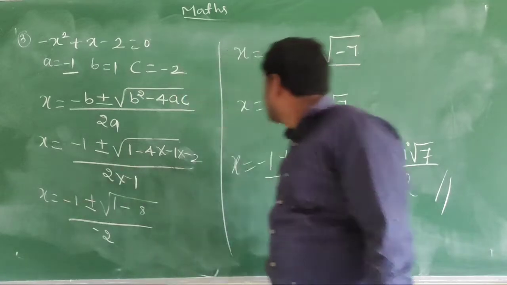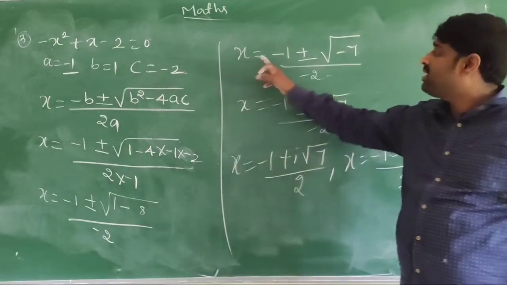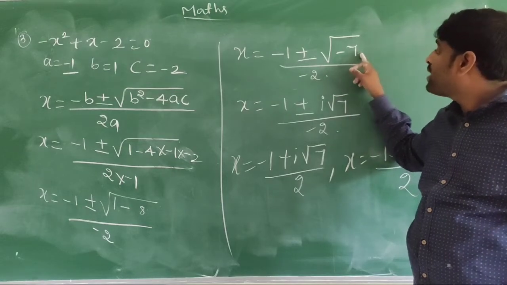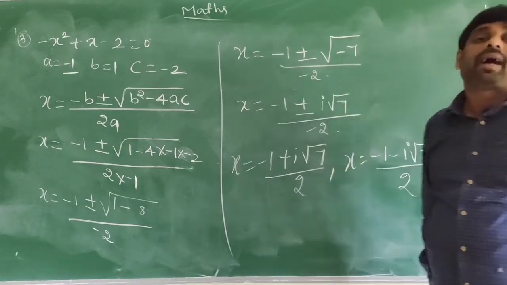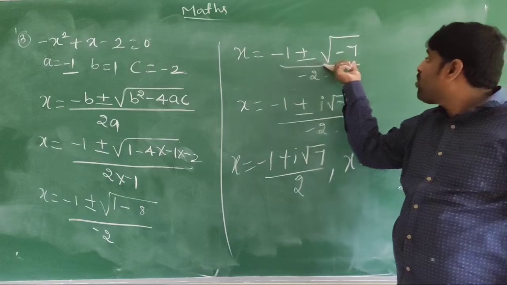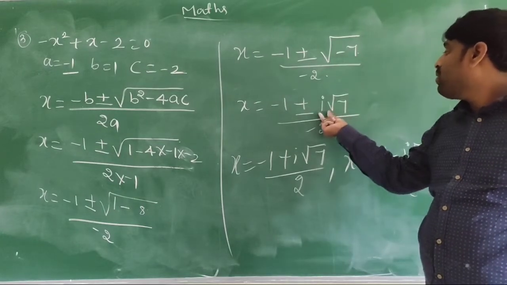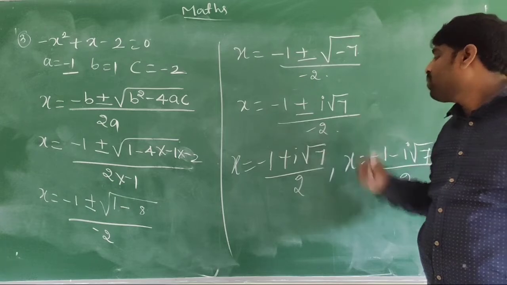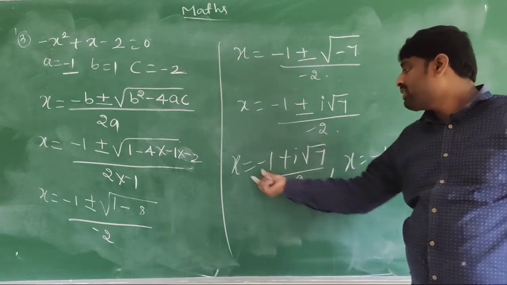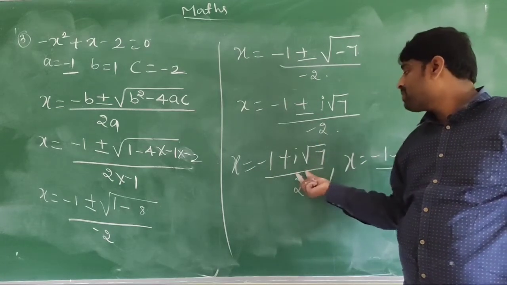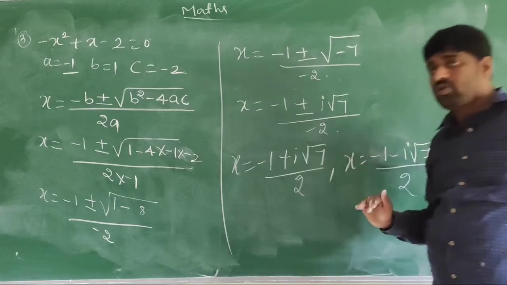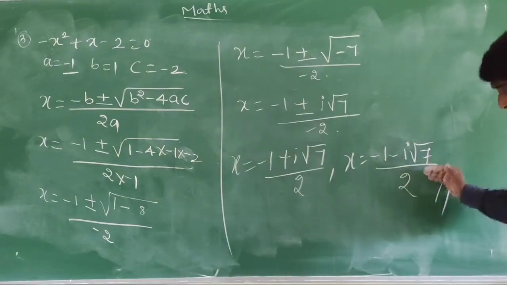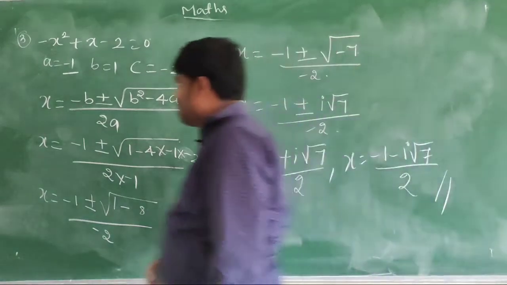On simplifying, finally you will get x is equal to minus 1 plus or minus square root of minus 7 divided by minus 2. So square root of minus 7 is what? i root 7, plus or minus i root 7 divided by minus 2, and again splitting the roots, x is equal to minus 1 plus i root 7 divided by 2, x is equal to minus 1 minus i root 7 divided by 2. We will move on.